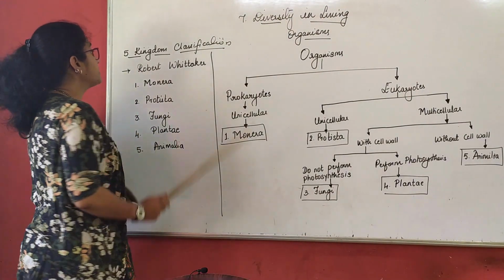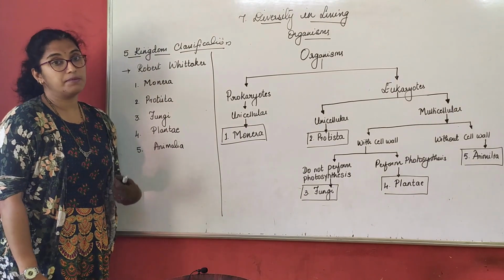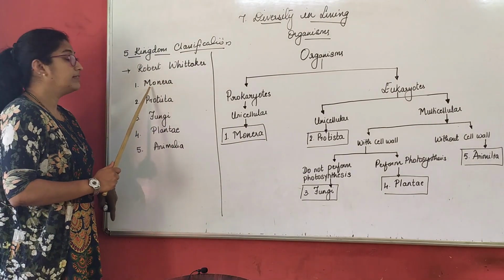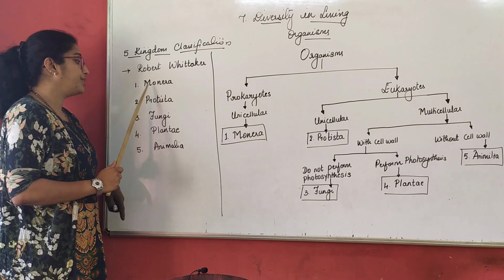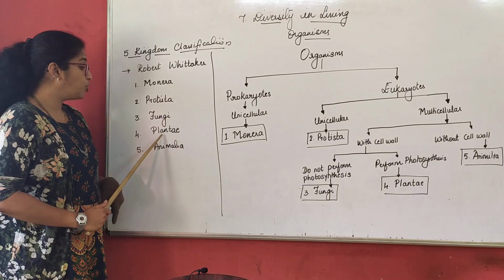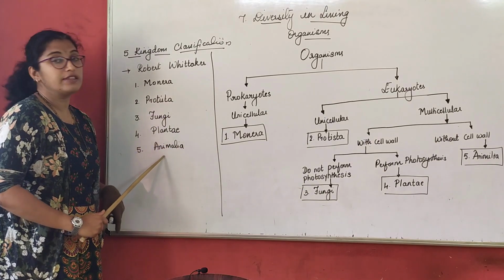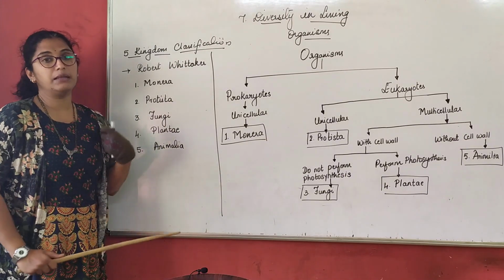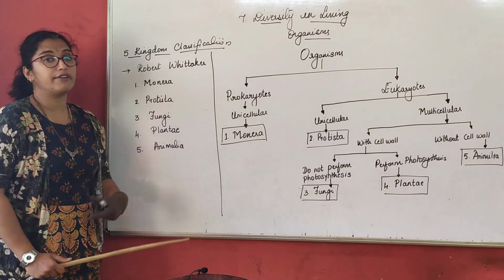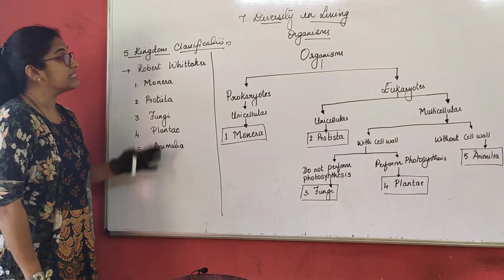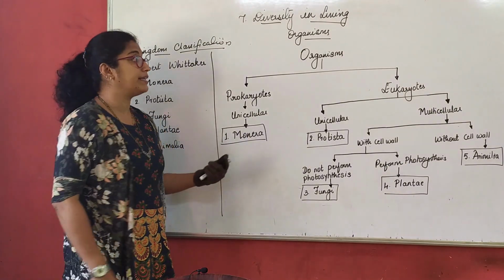So Robert Whittaker gave the 5 kingdom classification. We classified them as, first one Monera, second is Protista, third Fungi, fourth Plantae and fifth Animalia. So it is actually plant and animal, but in the kingdom classification we call them Plantae and Animalia. So let us understand this classification much better.